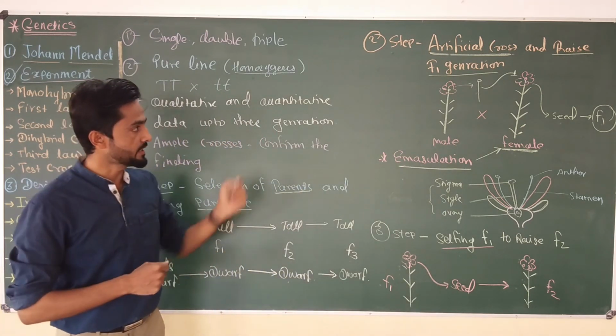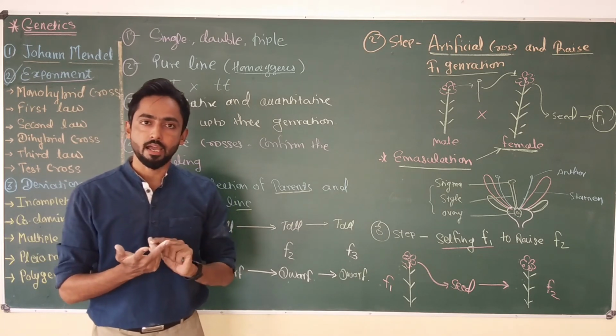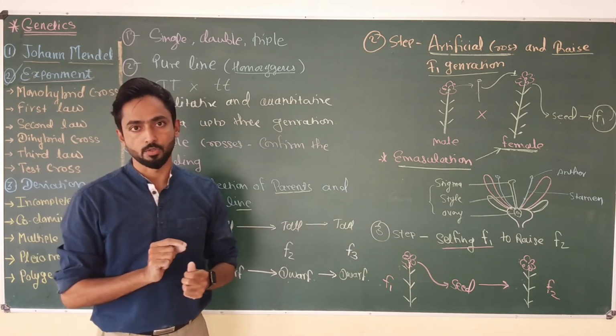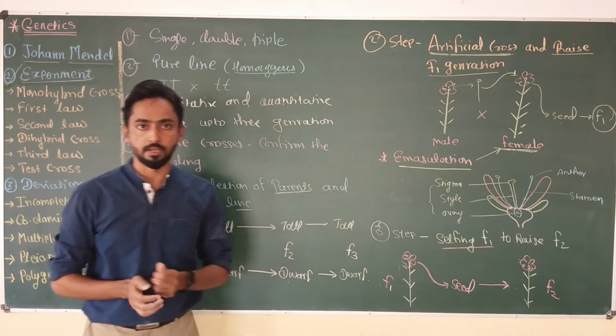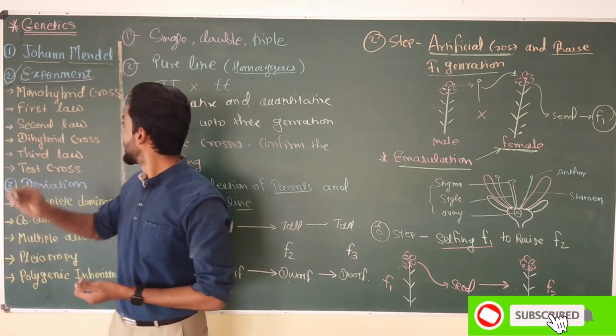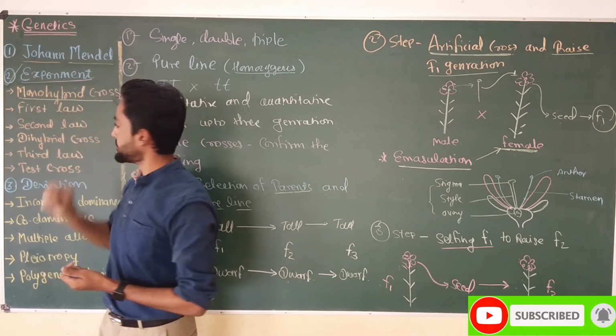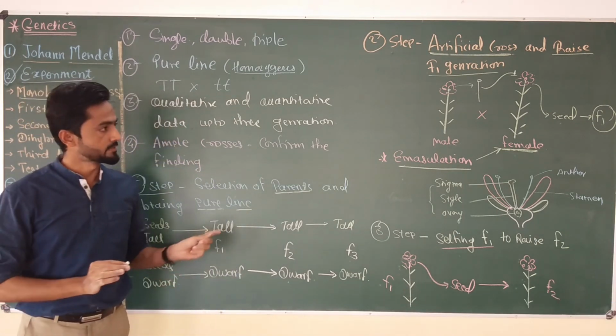Remember that these 3 steps are going to remain the same for monohybrid, dihybrid and trihybrid crosses. So this is the base of Mendel's experiment. In the next lecture, I am going to talk about how Mendel performed monohybrid cross with the help of the same process.